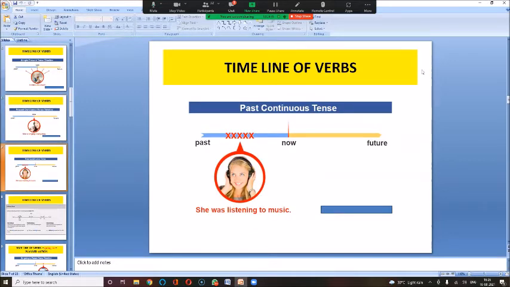Now past continuous, between now and absolute past, the action was going on. She was listening to music means she is not listening to it now. And she did not listen to it and finish it off. Now when I say she was listening to music, again it is a dependent tense. She was listening to music doesn't make any sense to the listener unless you have something else, a past action connected with it. She was listening to music when I came home.